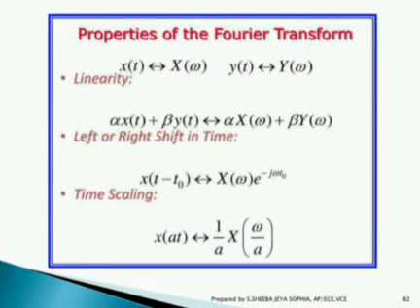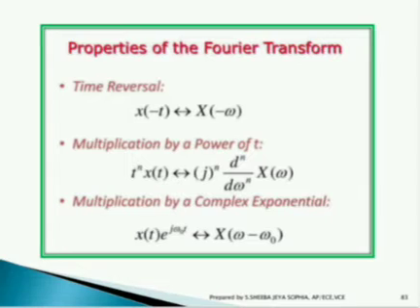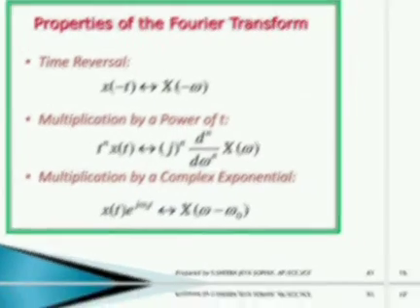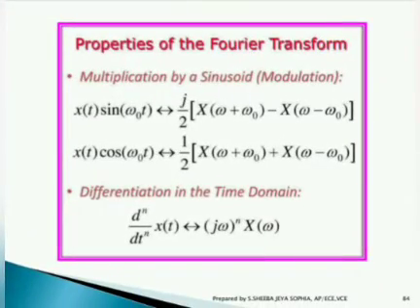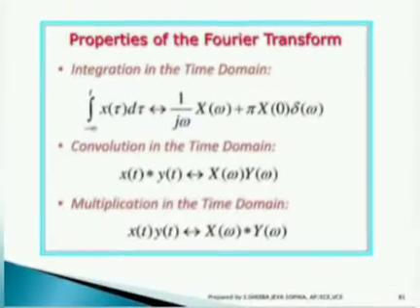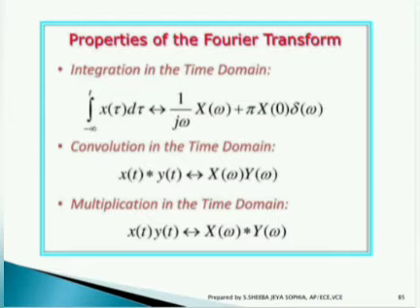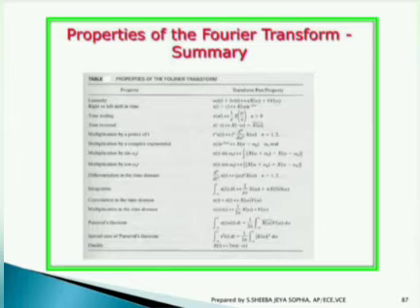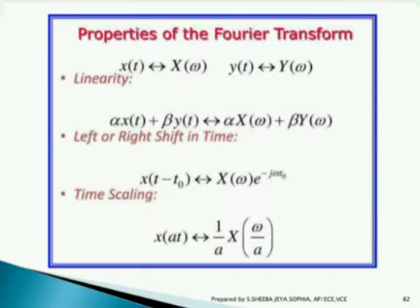Moving to the properties of the Fourier transform, the major properties are linearity, shifting, that is time shifting, time scaling, time reversal, multiplication by power of t, multiplication by complex exponential, multiplication by sinusoid, differentiation in time domain, integration in time domain, convolution in time domain, multiplication in time domain, along with Parseval's theorem and duality. As you can see here, this is the summary of the Fourier transform properties.